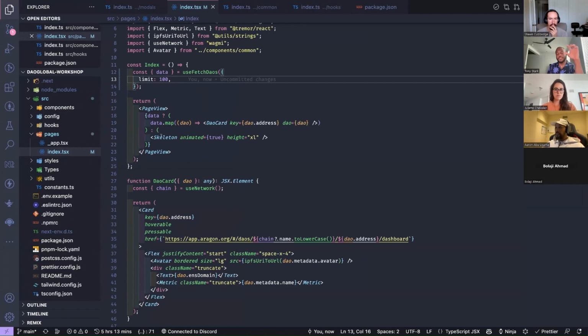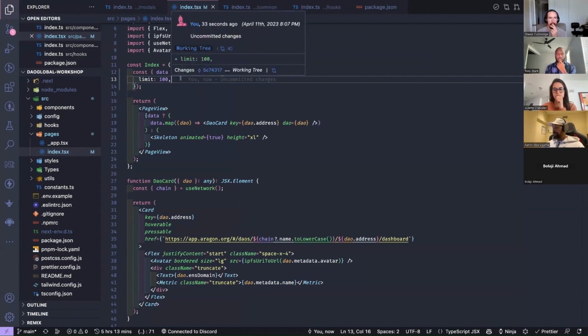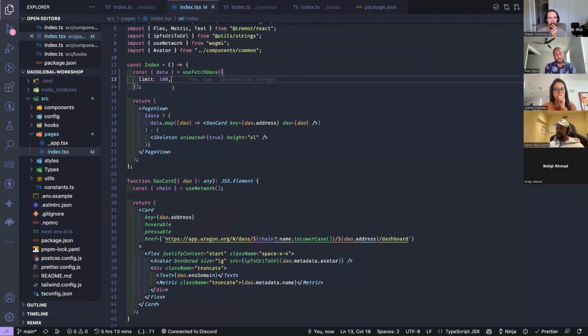So technically, you use this to index or query the result of the latest 10 DAOs or latest 100 DAOs that were created on Aragon. Yeah, that's exactly what happens. If you've used the SDK, it's pretty much the same thing. You have some methods on the SDK that allow you to do this. All this is doing is wrapping the SDK and giving you some things that you wouldn't have if you just did this directly using the SDK.